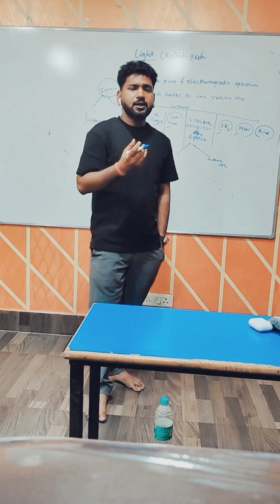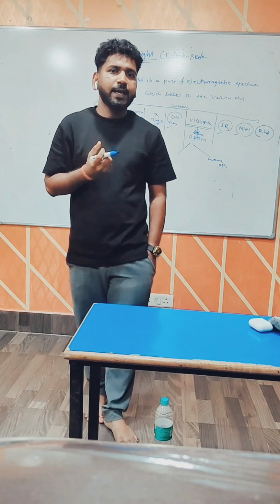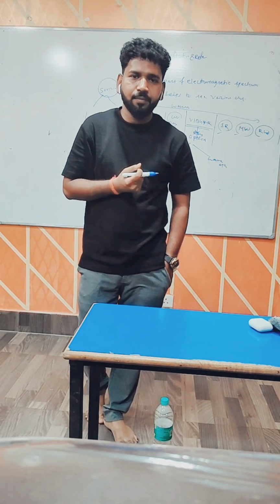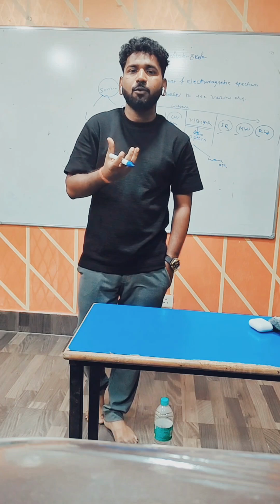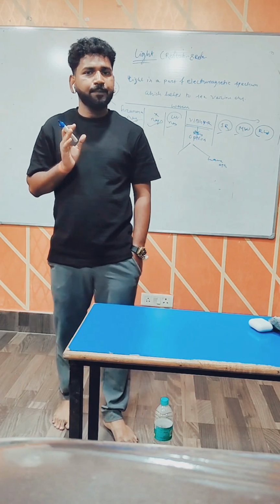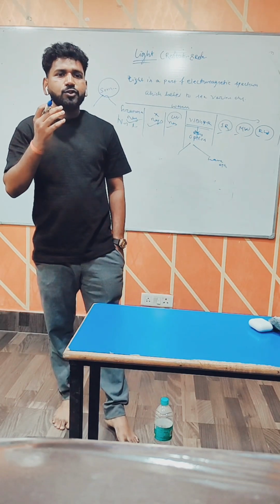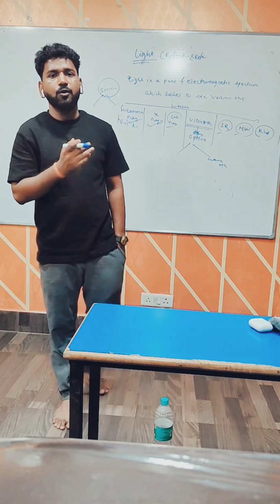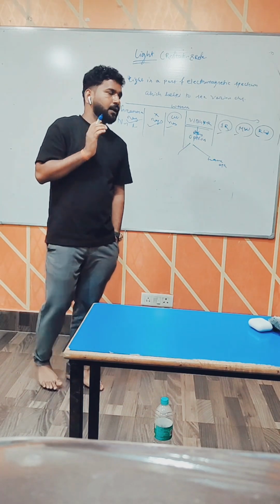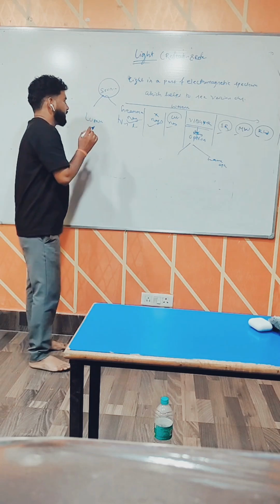Luminous sources can emit their own light, like the sun, star, bulb, tube light. That is called a luminous object. The objects that do not emit their own light, like chair, table, board, are non-luminous objects. Is it clear? Now, there are two types of objects.